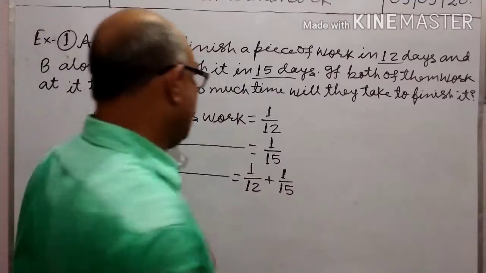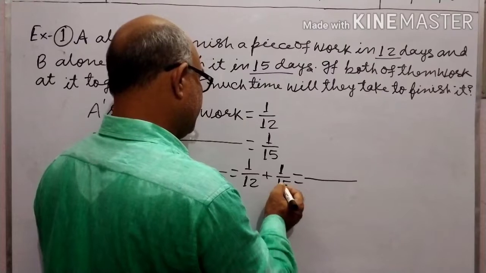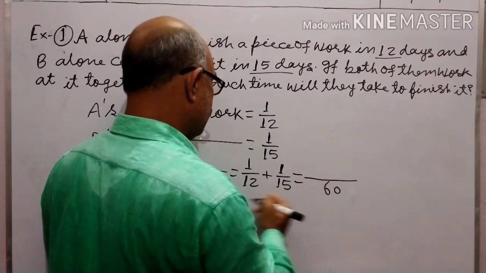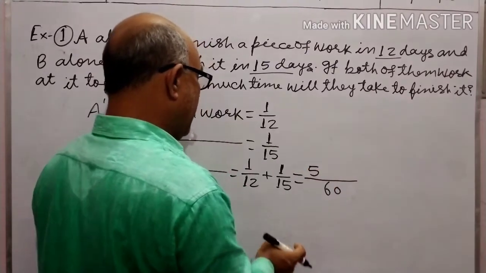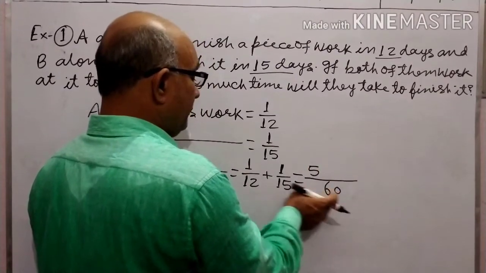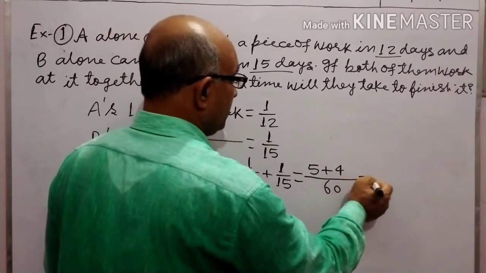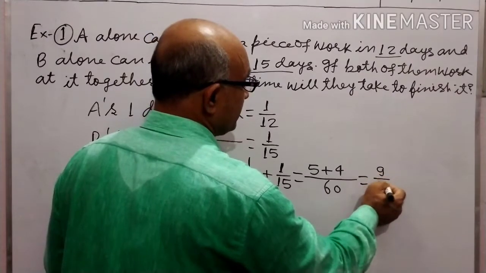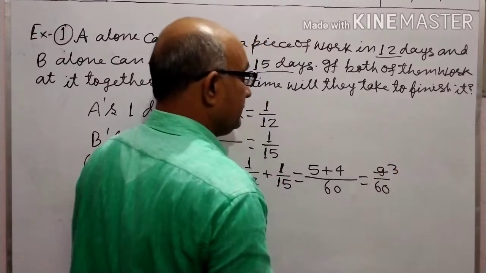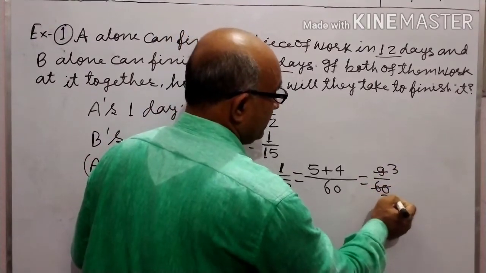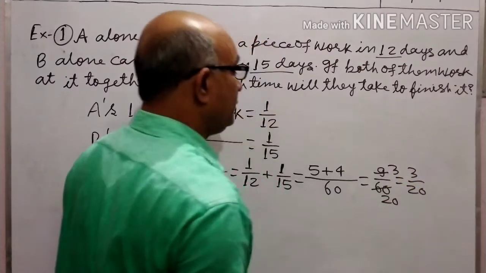The LCM of 12 and 15 is 60. 12 times 5 is 60, and 15 times 4 is 60. So 5 plus 4 is 9 by 60. Dividing by 3, 3 threes are 9 and 20 threes are 60, equal to 3 by 20.